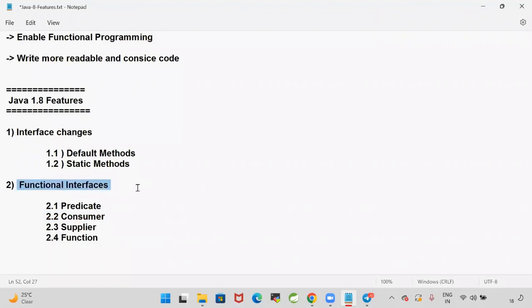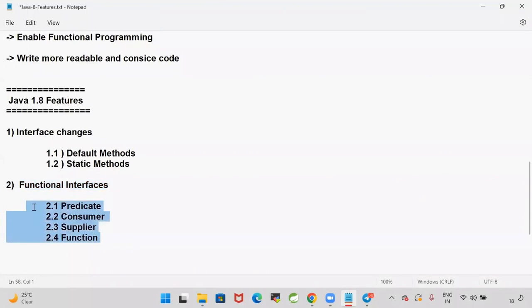What is a functional interface? The interface which contains only one abstract method is called a functional interface. So there are several predefined functional interfaces that got introduced. One is a predicate, second one is a consumer, third one is supplier, and fourth one is function.